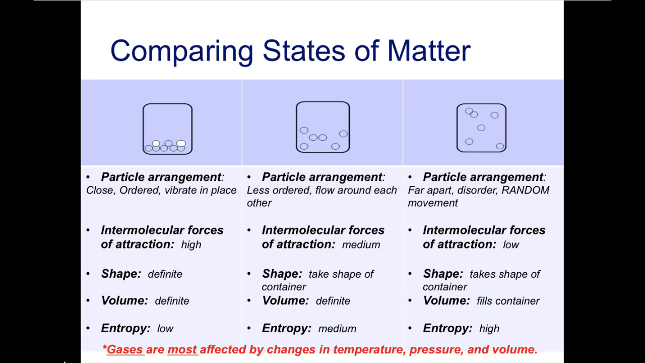So when we compare states of matter, when we look at particle arrangement for a solid, a liquid, and a gas, we have solids are close, ordered, they vibrate in place, they have high intermolecular attractions, they have a definite shape, a definite volume, and low entropy. For a liquid, they're less ordered, they flow around each other, they have medium intermolecular attractions, they take the shape of their container, they have a definite volume, and they have a medium entropy.